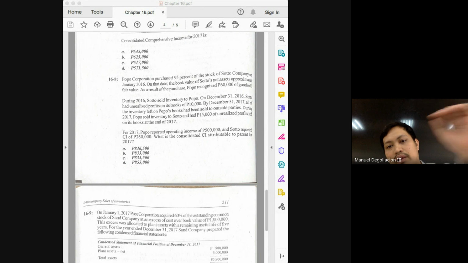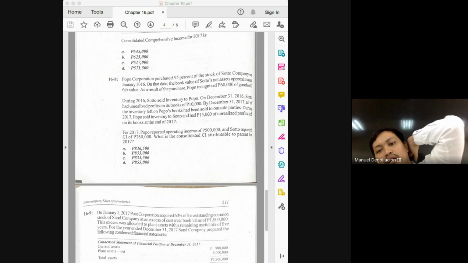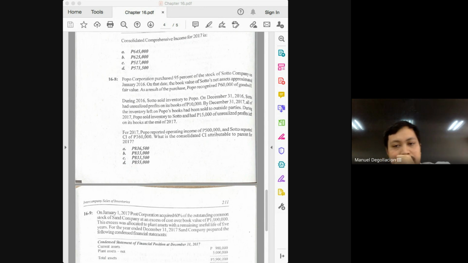Okay, let's start with the parent. How much is the income of the parent from its own operations? 500,000. Since we are in the parent, we will look for the downstream transaction. The downstream transaction happened in 2017. And what happened in 2017? Popo sold inventory to Soto and had 15,000 of unrealized profits left on its books at the end of 2017. So what kind of adjustment here? Do we have markup on beginning? No, we only have markup on ending.